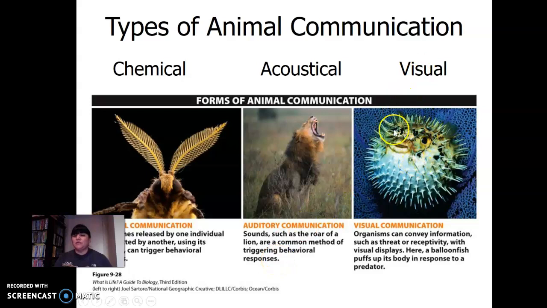Visual, right? So this is a puffer fish, and it's visually trying to make itself look bigger. It's alarmed. It's trying to protect itself. Organisms can convey information such as threat or receptivity with visual displays. Here's a balloon fish, a pufferfish, puffing up its body in response to a predator, trying to make itself look bigger and harder to eat.